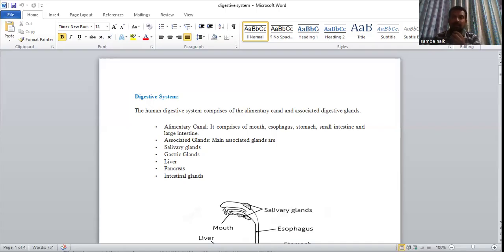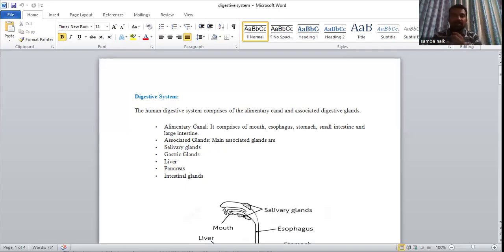Bile juice only breaks large fat globules into small droplets of fats. Bile juice is produced in the liver. The produced bile juice is stored in the gallbladder. When it is needed, then only it is poured into the small intestine for the digestion process.